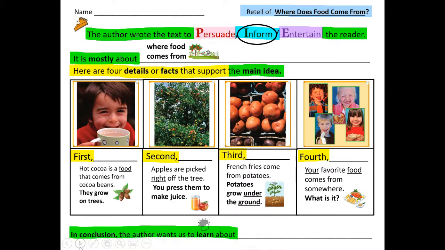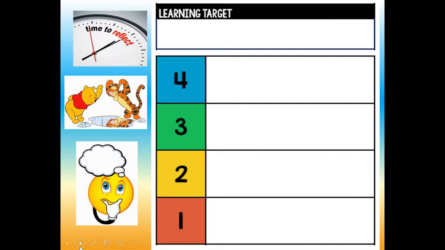In conclusion, the author wants us to learn about, what does the author want us to learn about from this text? The places where food comes from.